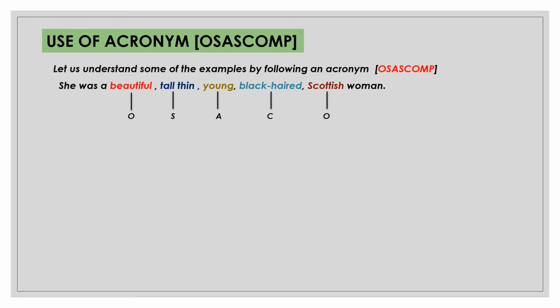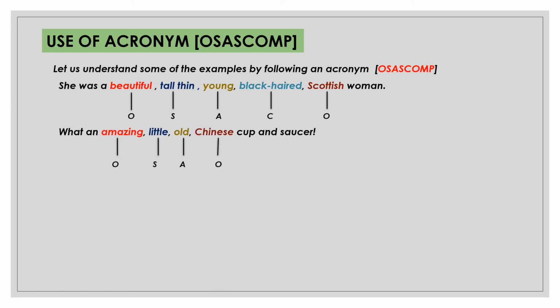Here beautiful is the opinion we are making. Then it is followed by fact adjectives. That is, tall, thin is about the size, young is about age, black-haired is about the color and Scottish is the origin. Like that the remaining sentences are arranged.